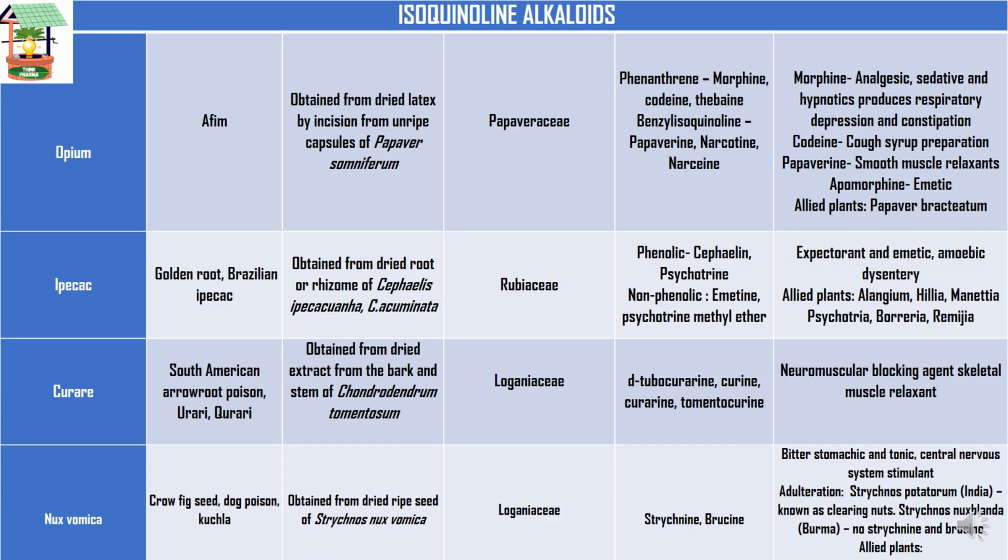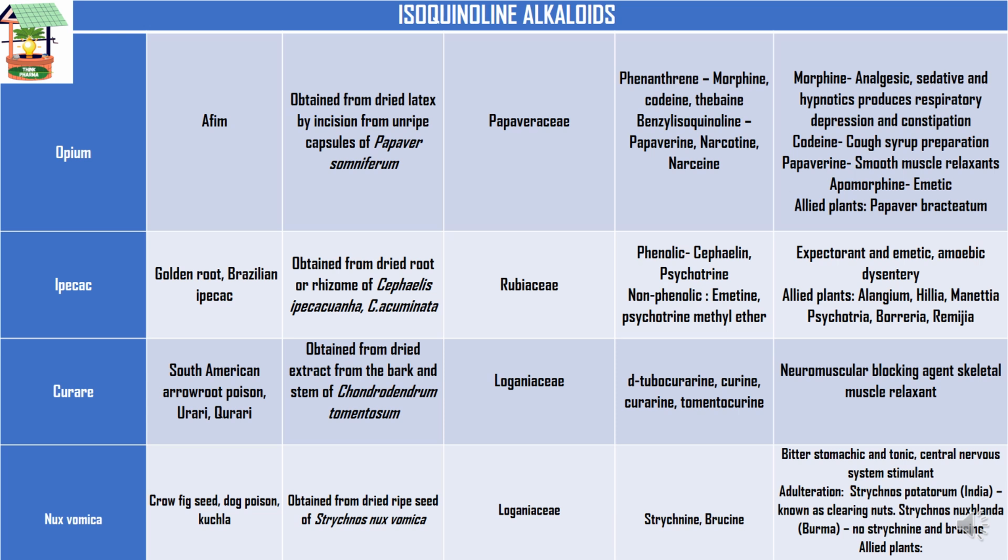So coming to isoquinoline alkaloids. Before, we have seen that quinoline means a two-membered ring with N in the first position, right? So isoquinoline is nothing but a two-membered ring with N in the second position. So examples are opium, ipecac, curare, and nux vomica. So coming to the opium first.